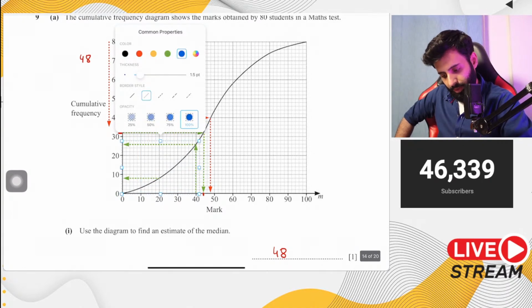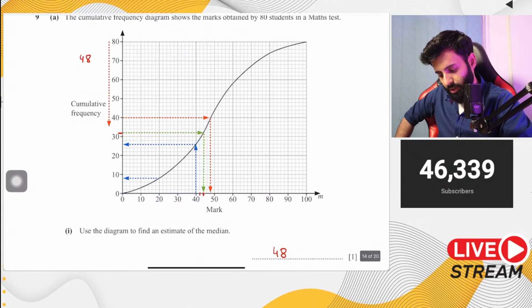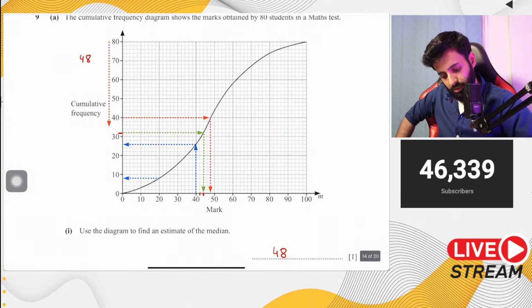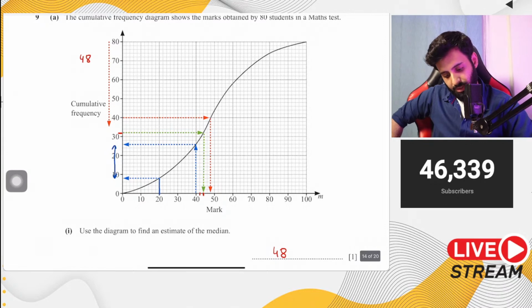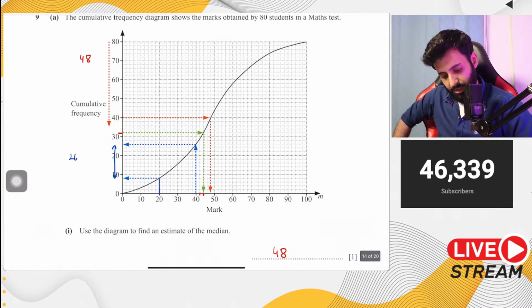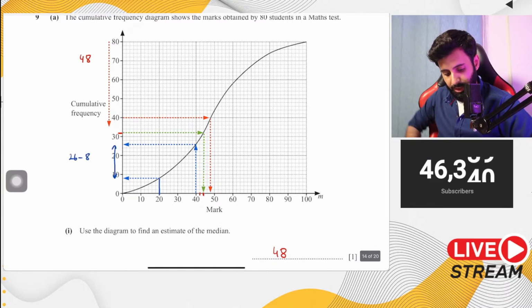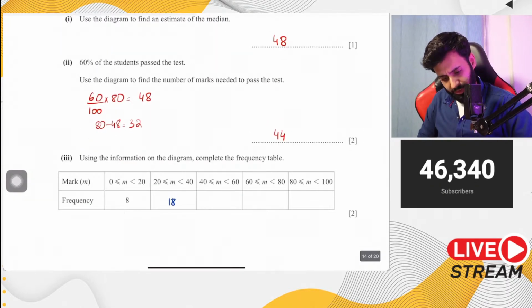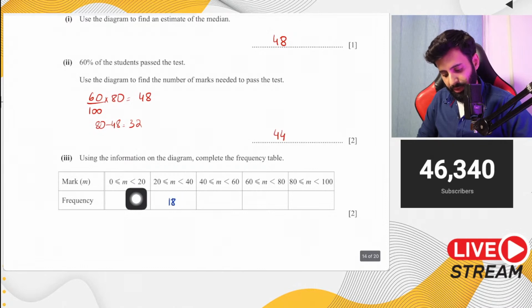Okay. All right. Now this difference will be the number of students lying in between 20 and 40. So if you take this difference, this is 26 minus 8. So what's that equal to? That's equal to 18. So that means there are 18 students who scored between 20 and 40.